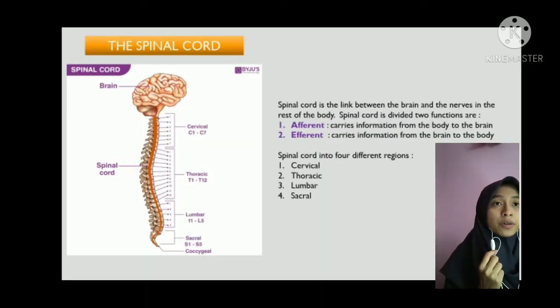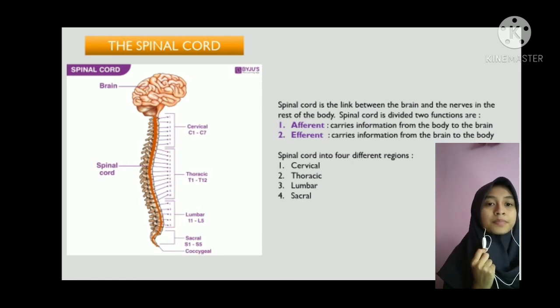This is the spinal cord, the second structure of the central nervous system. The spinal cord is the link between the brain and the nerves in the rest of the body. The spinal cord is divided by functions. The first function is afferent. Afferent carries information from the body to the brain. The second function is efferent. The efferent carries information from the brain to the body. The spinal cord is divided into 4 different regions: cervical, thoracic, lumbar, and sacral.